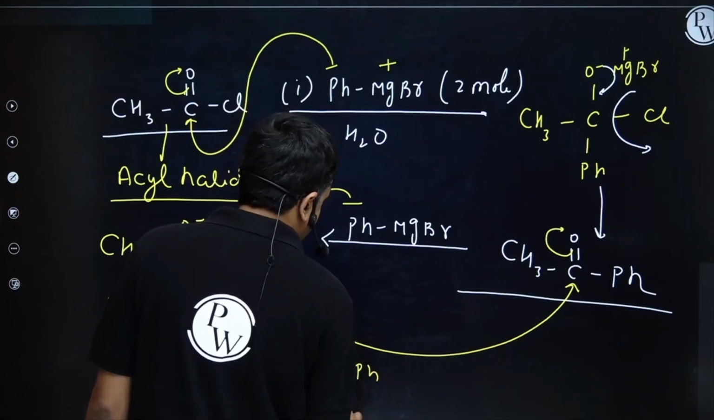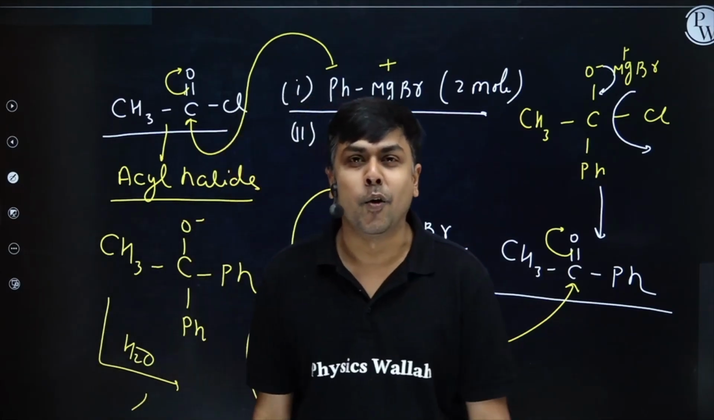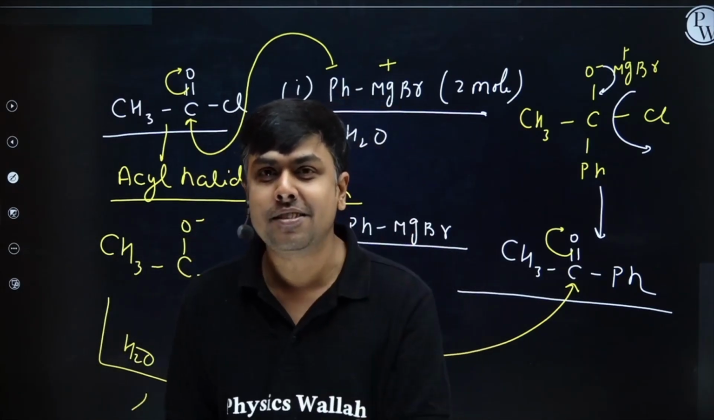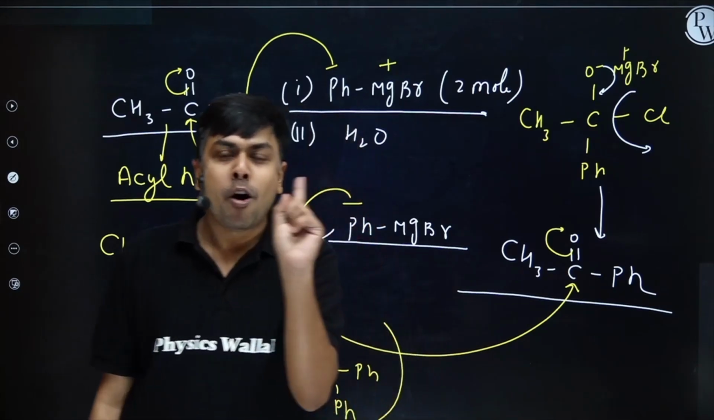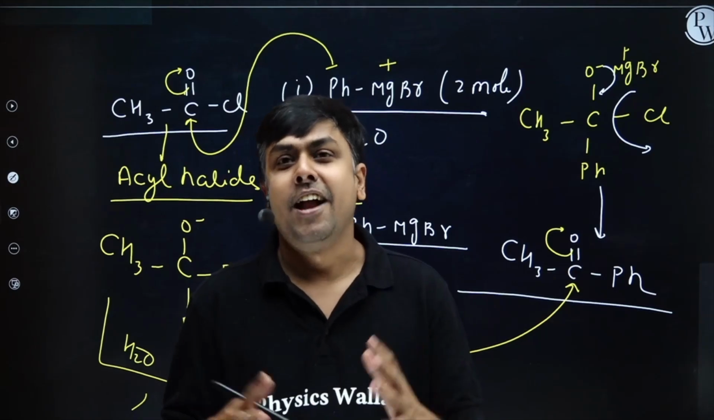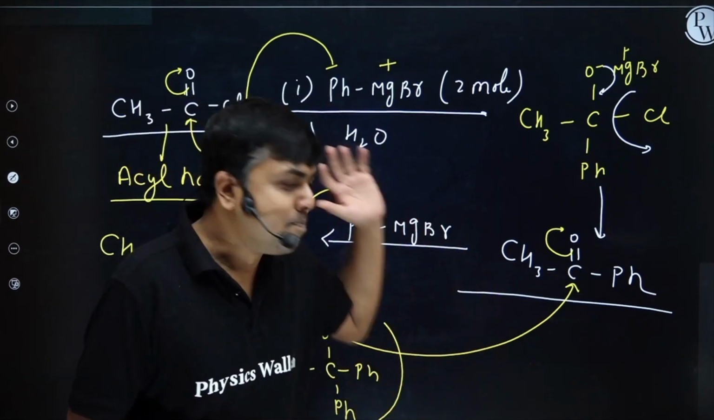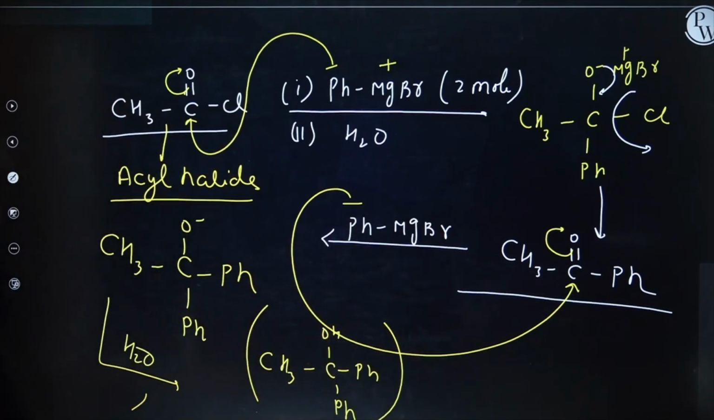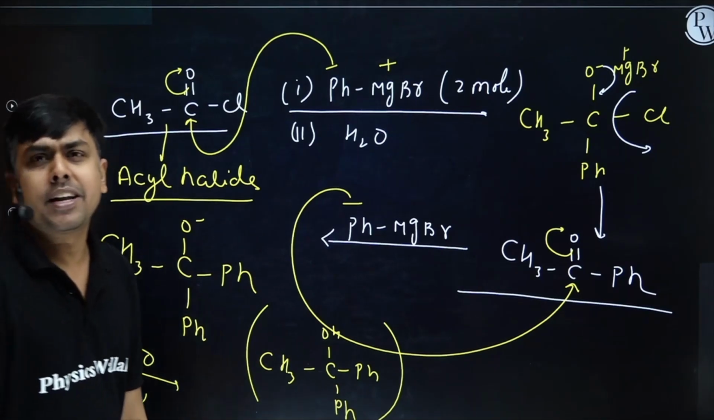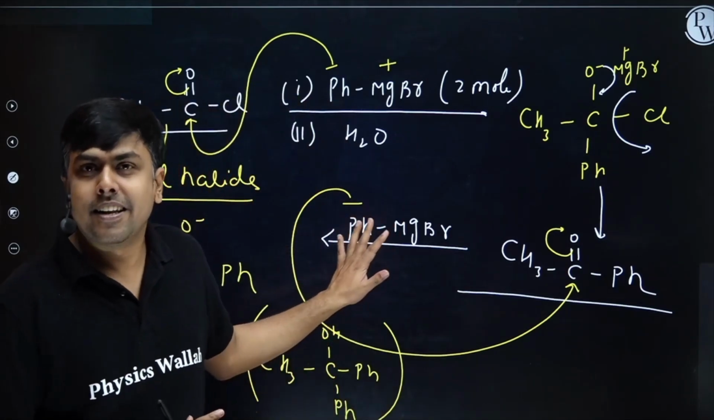right? I hope you understood how we synthesize alcohol from acid derivative. First, treat it with Grignard, form ketone, treat it with Grignard once again, and you will have the formation of a 3-degree alcohol like this. Please copy it, students. So shall we move ahead? Tell me. I hope it's crystal clear.